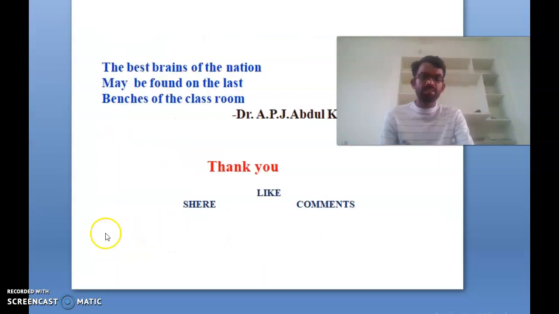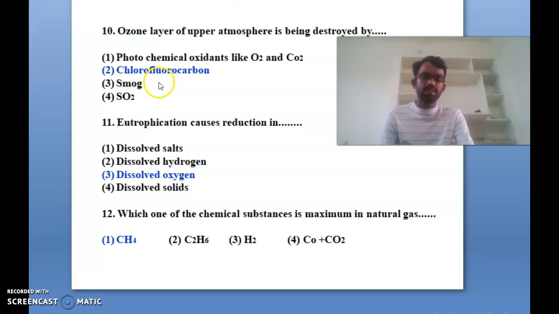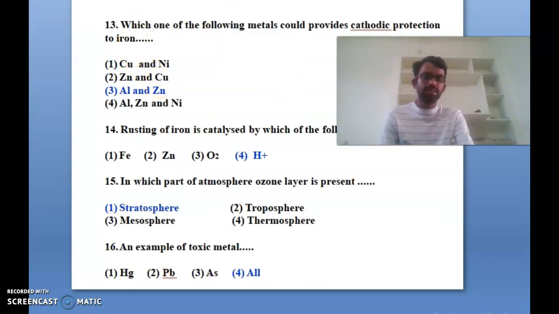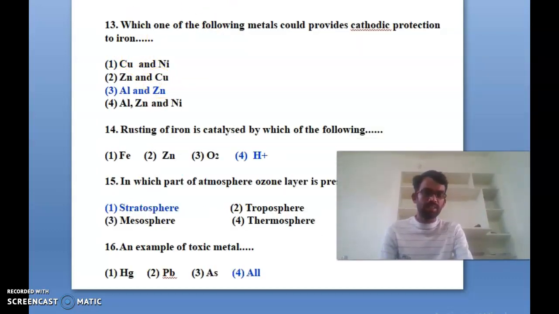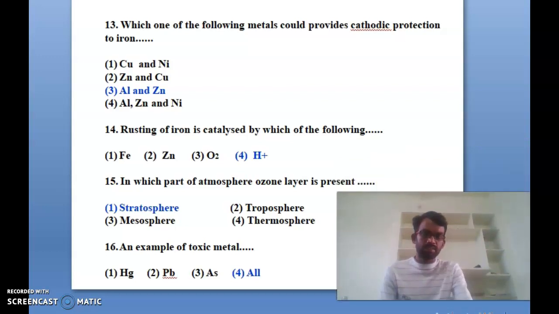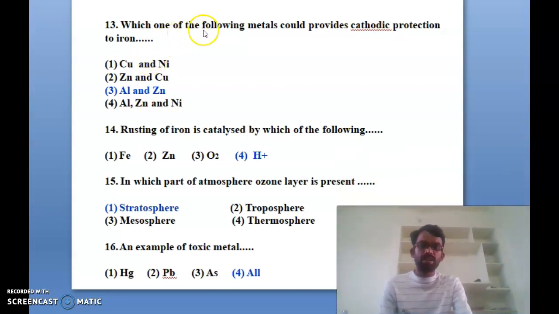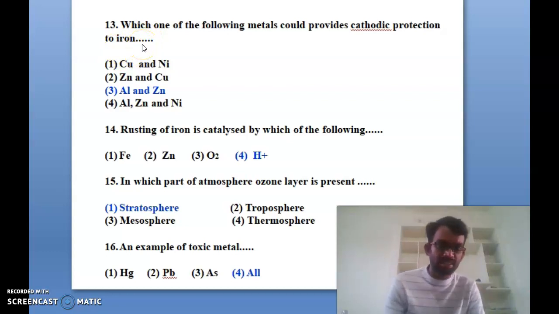Okay. Next see the 13th one. Which one of the following metals could provide cathodic protection of iron? Iron will form rust, right?